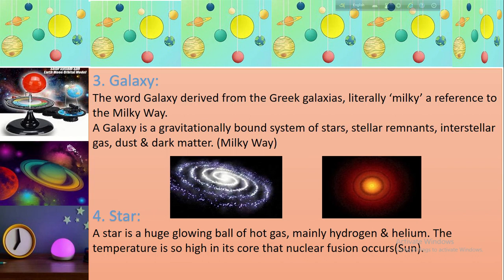Number 3. Galaxy. The word galaxy is derived from the Greek galaxias, literally milky, a reference to the Milky Way. From here the galaxy is named Milky Way. And in the year 1910, scientist Hubble gave us the information about the galaxy. A galaxy is a gravitationally bound system of stars, stellar remnants, interstellar gas, dust and dark matter, that is the Milky Way. This is our galaxy, Milky Way. We can say this is the star world.